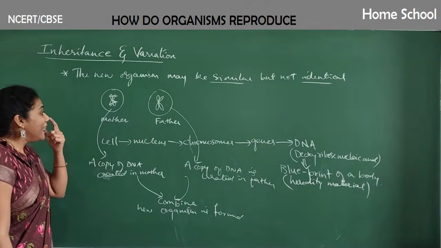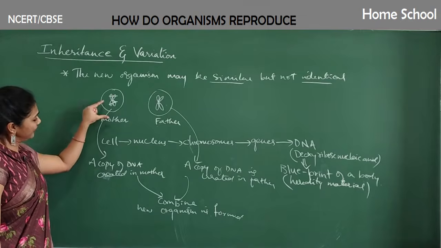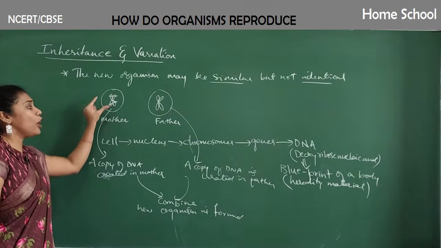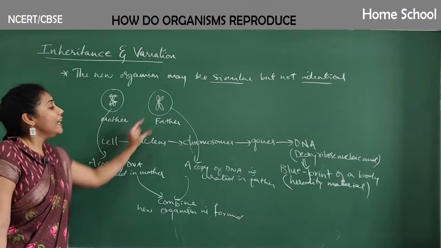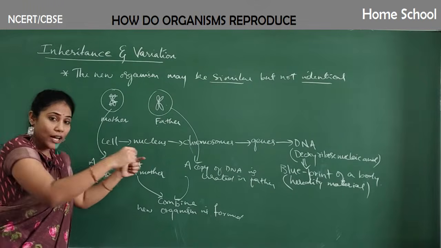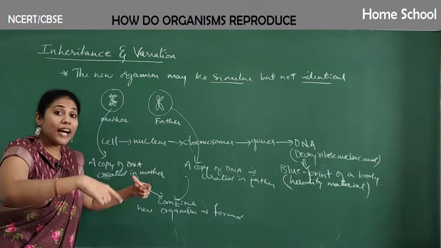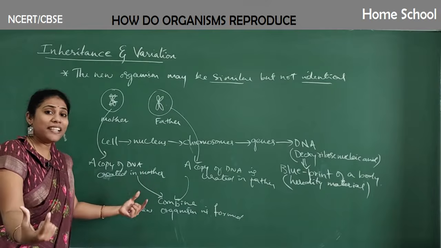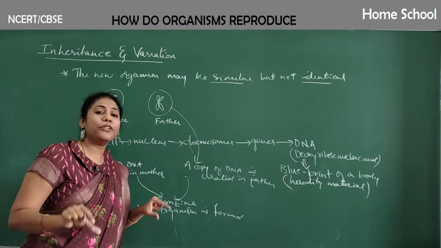So this is how it occurs. Clear, everybody? And now, during the copy formation of mother DNA and the copy formation of father DNA, I told you that for DNA to exist, a new cell has to be formed. Who will make a new cell? The DNA itself will make a new cell.